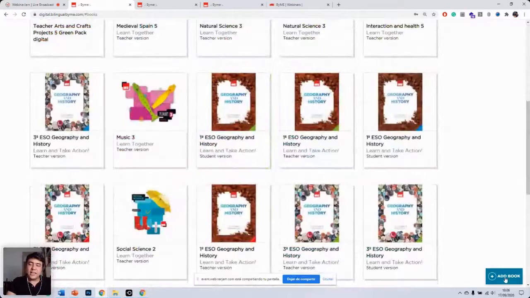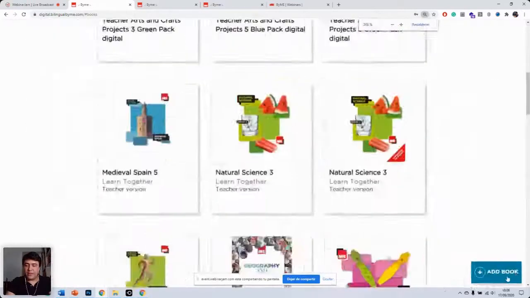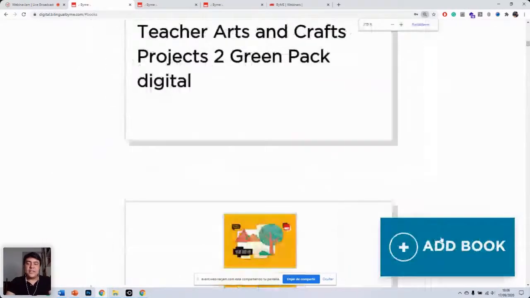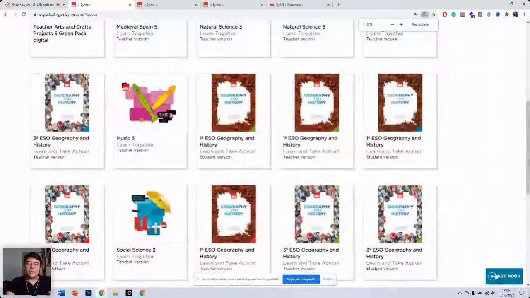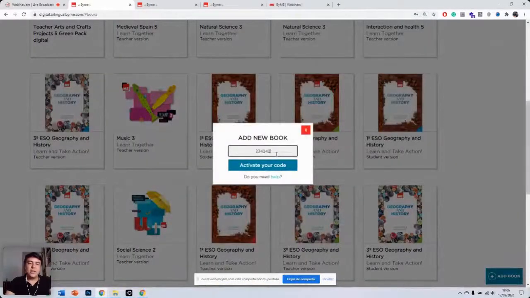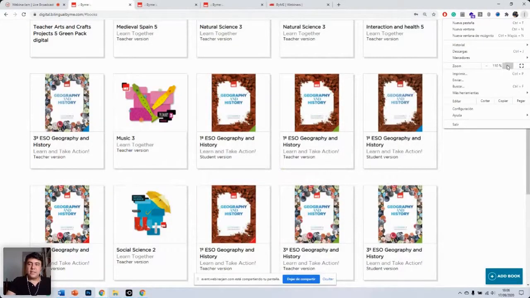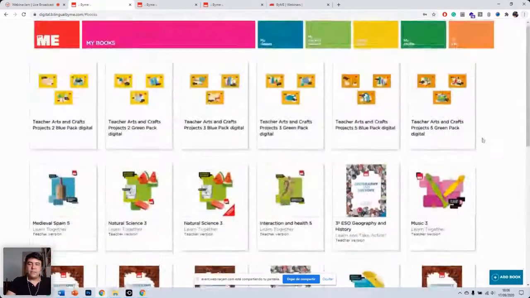Now you have a button here on the, let me just see if I can zoom in, kind of bottom right corner of the screen that says Add Book. So if you click on this, then you'll be able to add another book. So let's click on it, and here you'll be adding a new license. Now let me just put this at 100% again. Great.